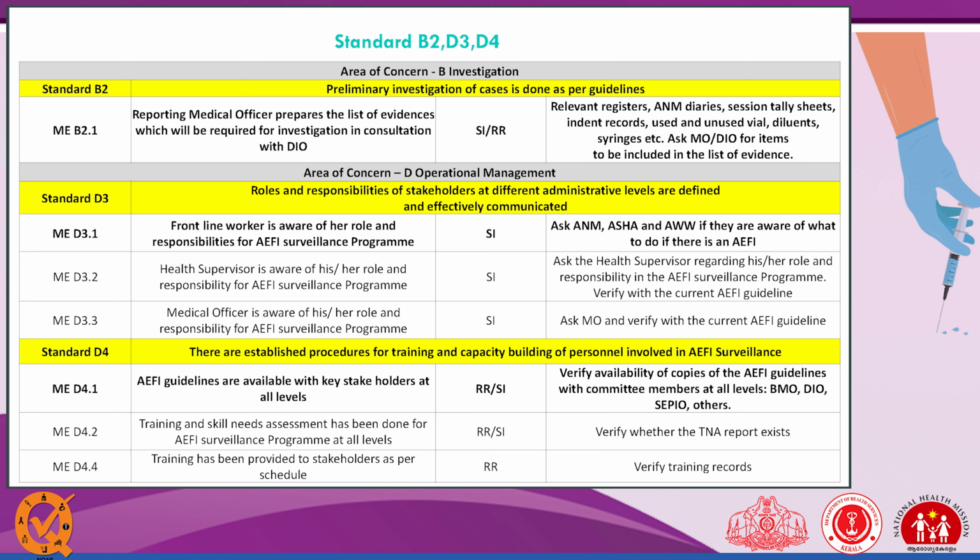Then is standard D4: there are established procedures for training and capacity building. AEFI guidelines are available with the key stakeholders at all levels. The AEFI guidelines are available at the PSC level. Training and skill need assessment. What should we do in this?